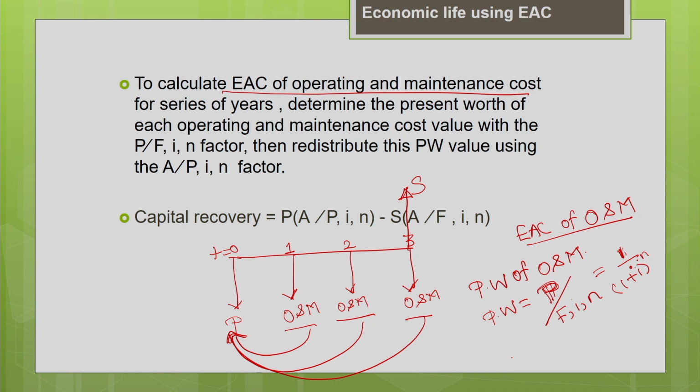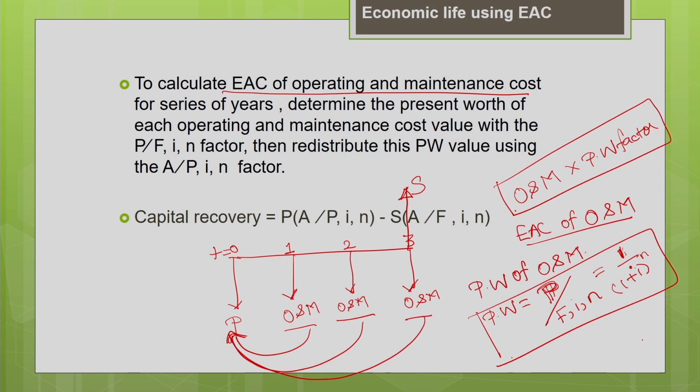So this is your present worth factor. You multiply your operating and maintenance cost by the present worth factor, and you will get the present worth of the operating and maintenance cost. The first thing is to determine the present worth of each operating and maintenance cost value with the help of the P/F, i, n factor, that is the present worth factor.